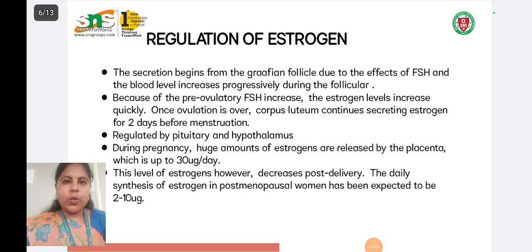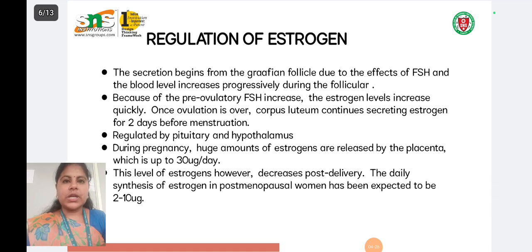Next, regulation of estrogen. Estrogen secretion starts from the Graafian follicles. There are three stages of the menstrual cycle: the follicular phase, the ovulation phase, and the menstrual phase. In the follicular phase, the estrogen level starts to increase.